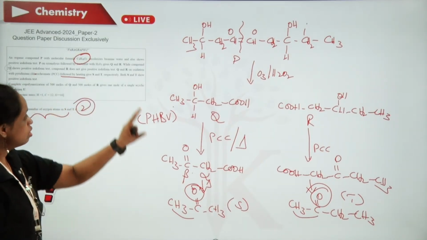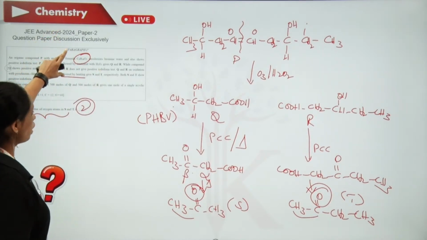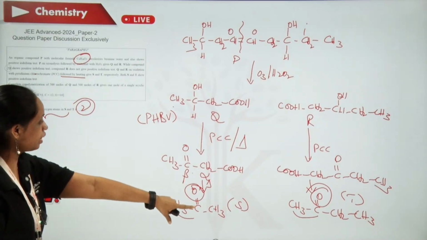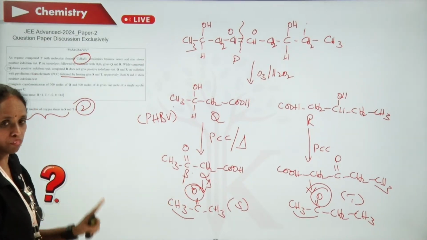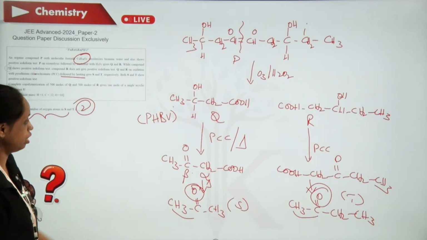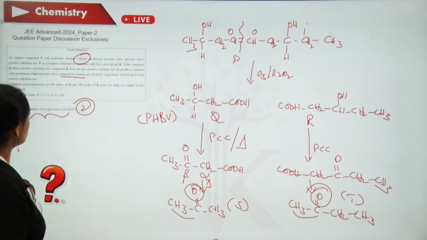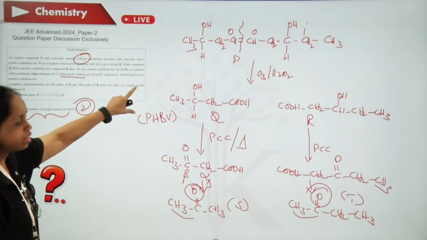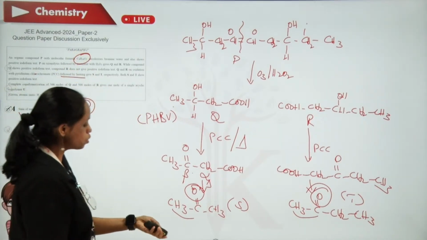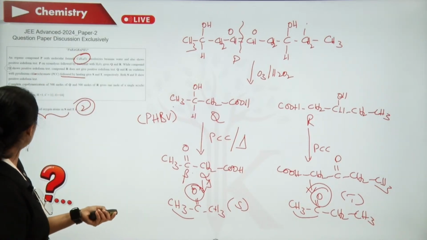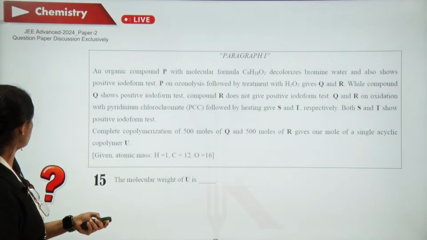So 2. Based on this paragraph data, we got S and T, and in S we have one oxygen and in T you have one more oxygen. So the total number of oxygens is 2. This is the 14th question based on this data. This data is useful for doing the 15th question as well. So let us move to the 15th question.